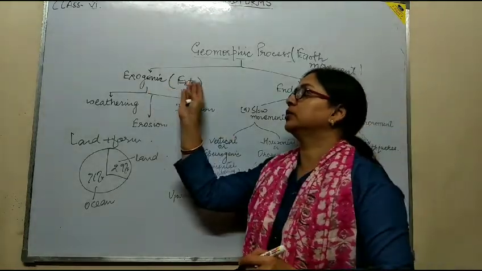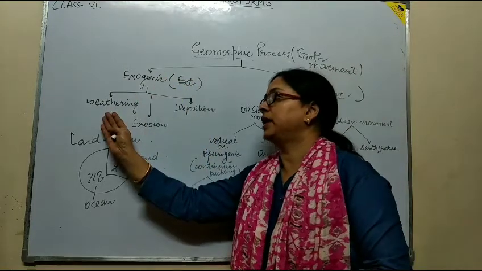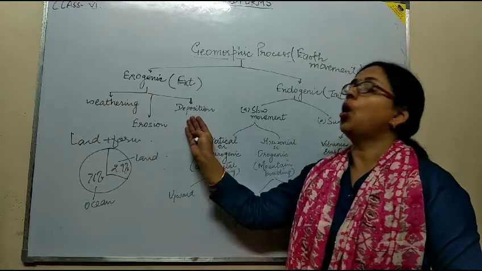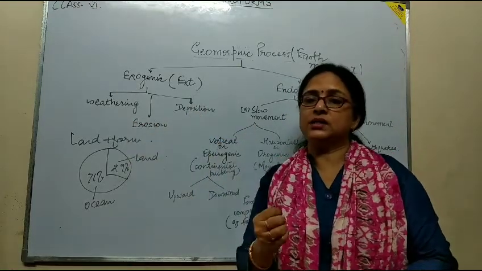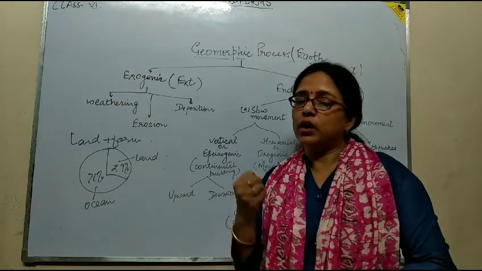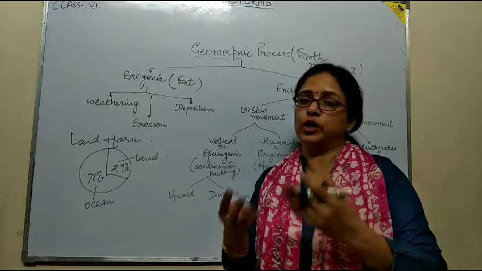How does the exogenic process take place? Movement takes place either by weathering, erosion or deposition. What is weathering? Weathering is the decomposition or disintegration of the rocks at their place of origin.